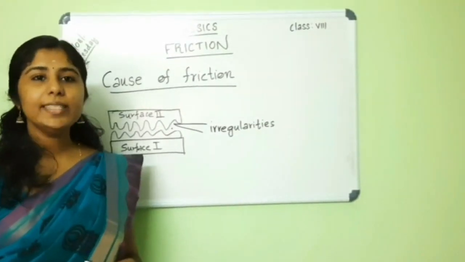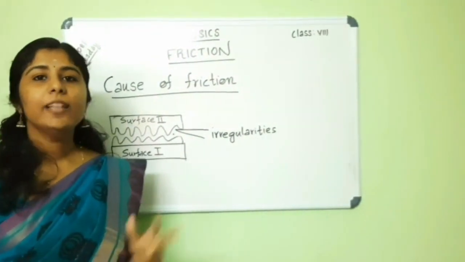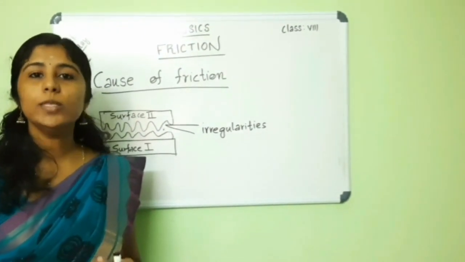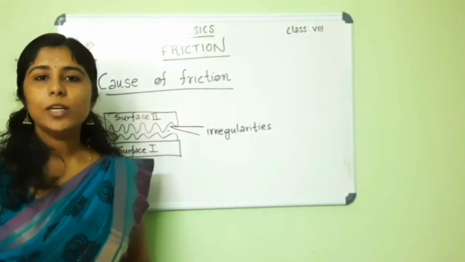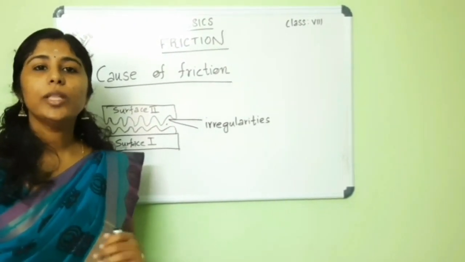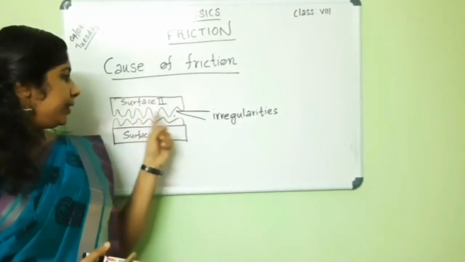Then look, what is the cause of friction? Mainly, friction is caused by the irregularities of the two surfaces in contact with each other. Some surfaces look very smooth, but even so they have a large number of irregularities, like this.